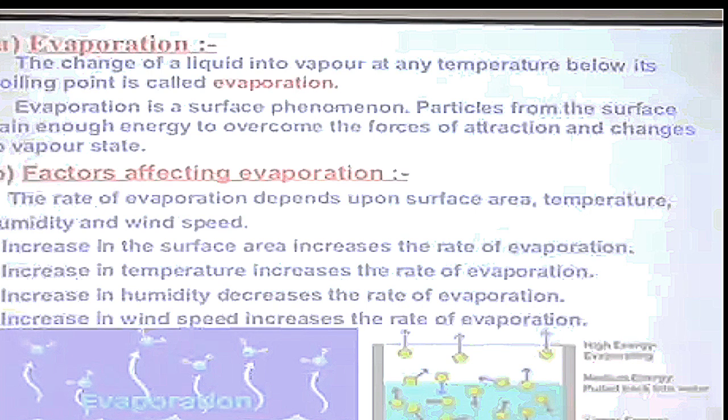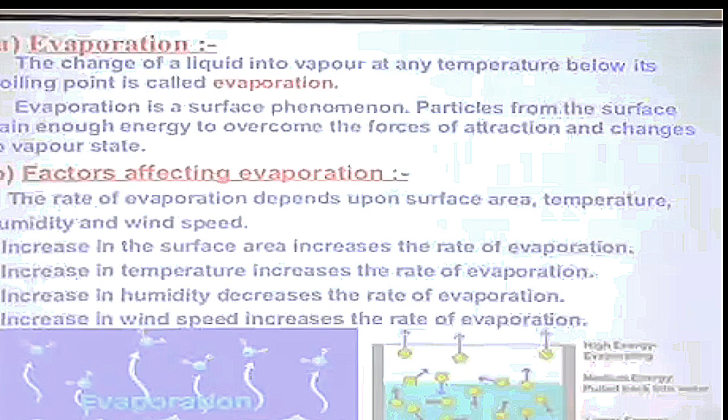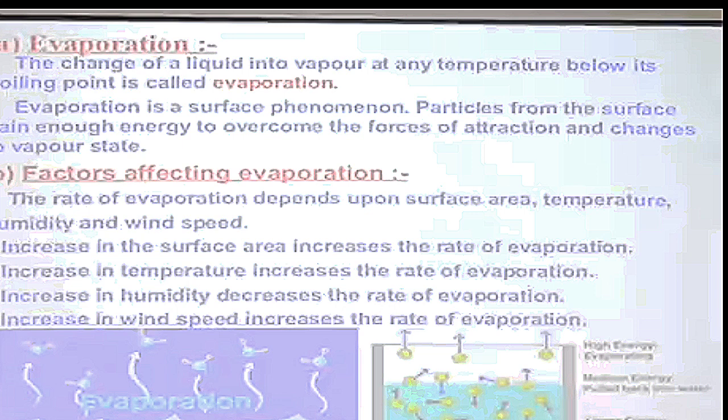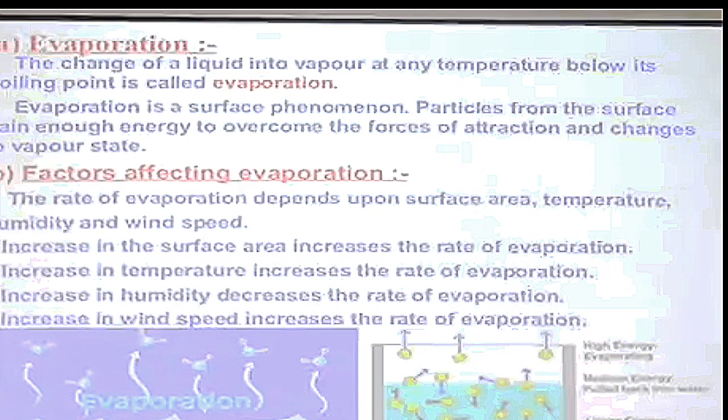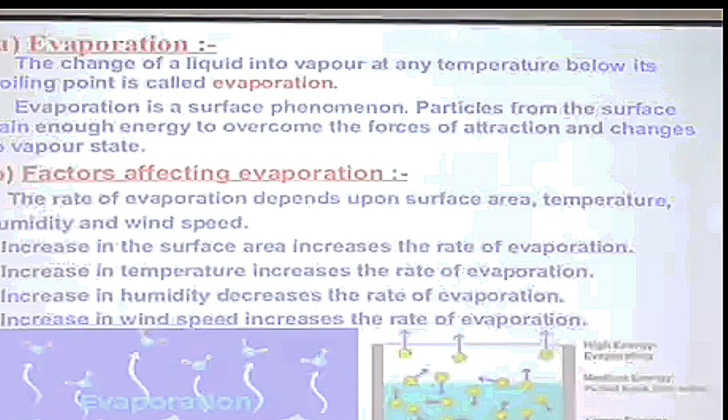Evaporation takes place only on the surface, and it happens at a temperature below the boiling point of the liquid. We call it boiling if it takes place at a fixed temperature, which we call the boiling point of the liquid, and it is taking place throughout the liquid. You'll see the bubbles are formed throughout the liquid, then only it is called boiling.